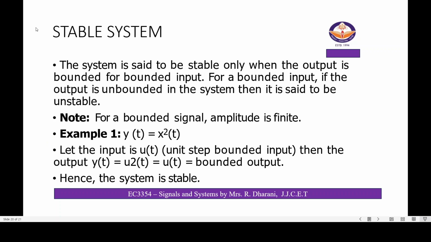Next, the stable system. The system is said to be stable only when the output is bounded for bounded input. For a bounded input, if the output is unbounded, then the system is unstable. For a stable system, the output is bounded for bounded input, and for an unstable system, the output is unbounded with bounded input. Note, for a bounded signal, the amplitude is finite. For example, y of t equals x squared of t. Let the input be u of t, then the output is u squared of t, which equals u of t. It is a bounded output. Hence the system is stable.